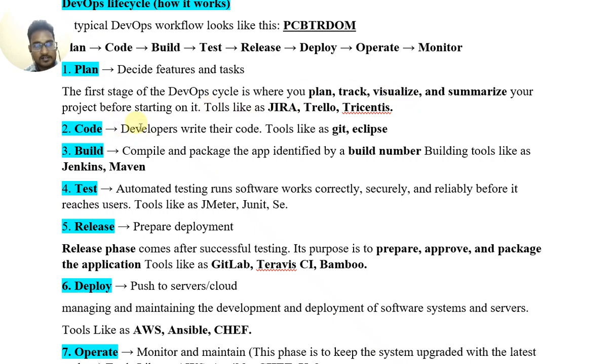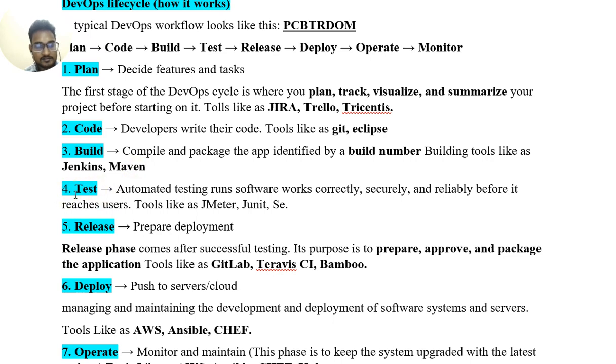Code. Developers write their code, with tools like Git and Eclipse. Third is build. Compile and package the app, identified by a build number. Building tools like Jenkins and Maven.